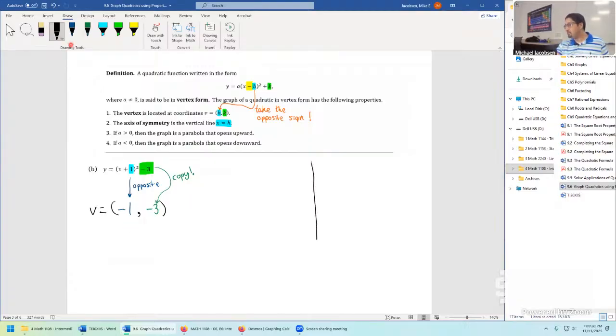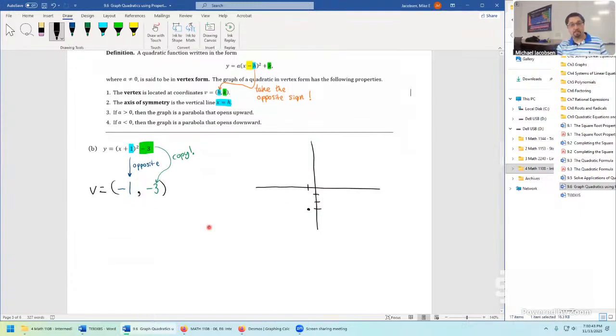So let's plot that down. We go in the direction of -1 and then down 3. So this vertex is down here in quadrant 3 of the xy plane. We now need 2 more points, but really it's just the same kind of matter of let's get 2 points to the right of the vertex and then use the axis of symmetry, which is x equals -1, to get the remaining points. Since the axis of symmetry is such a helpful concept, let's plot it here. It would be optional in your sketch. Here's x equals -1, same as the h value.